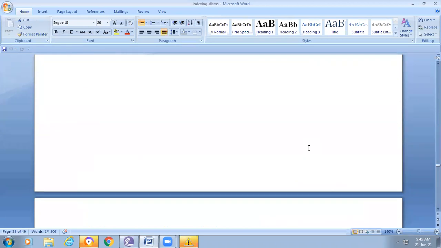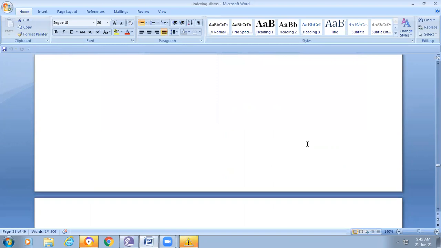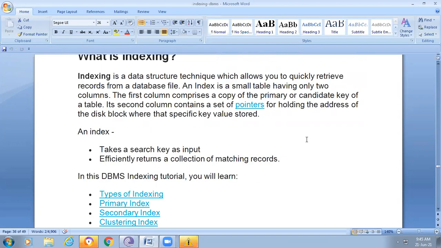So in this way, up to now we have discussed the hash file organization, heap file organization, and the sequential file organization. In the next class, we will try to discuss indexing. What is indexing? These are the important topics from the exam point of view. Please try to remember them and don't get confused.